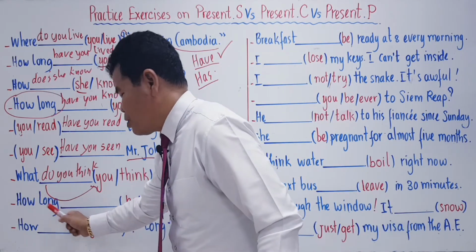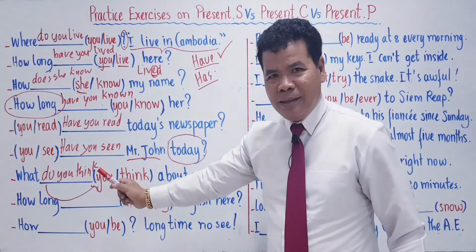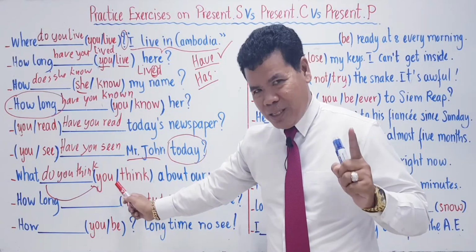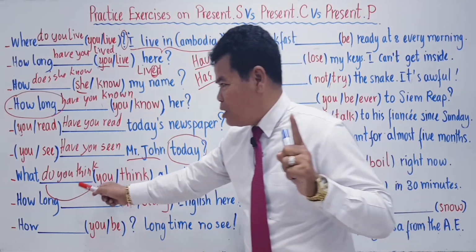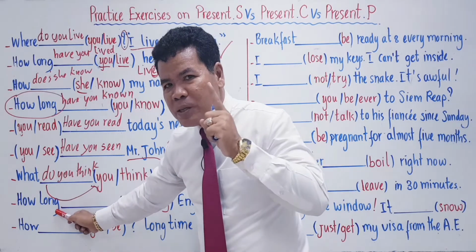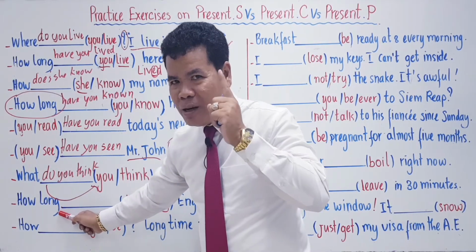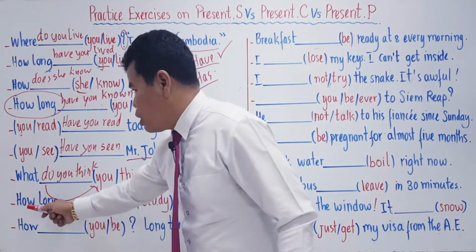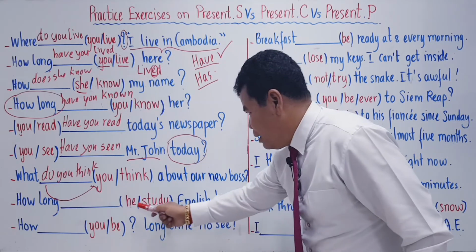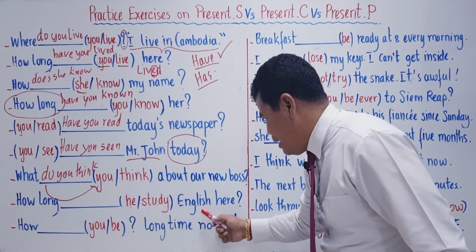How long? So now see the word "how long" again. As soon as you see the words "how long", 80% you think about present perfect. Now let's go. How long he study English here?